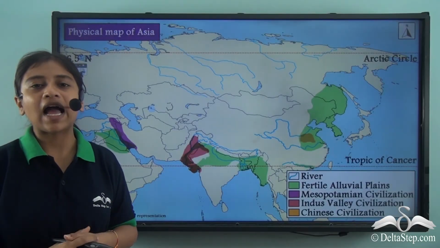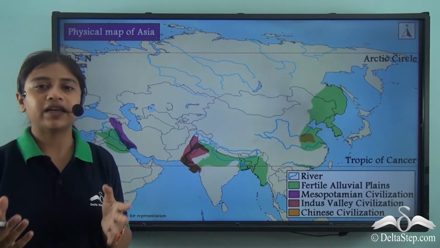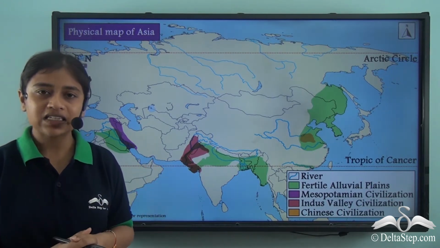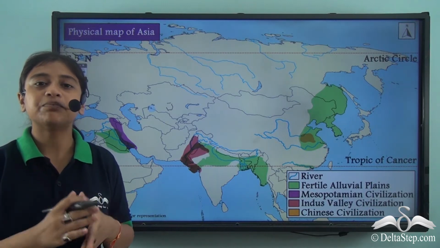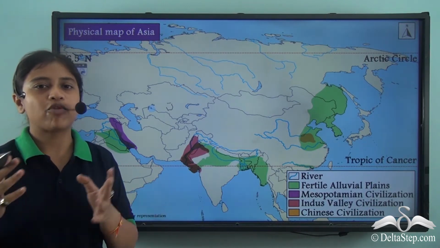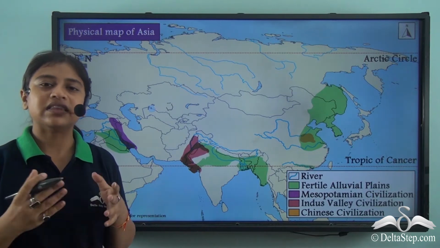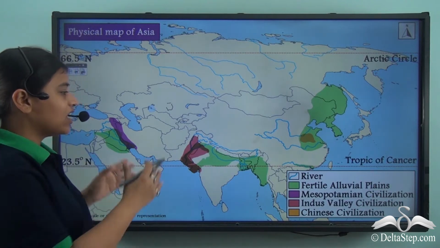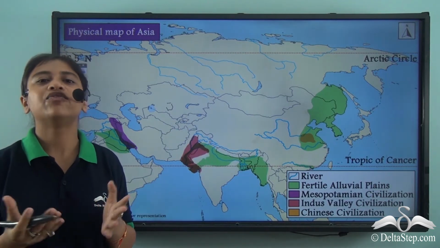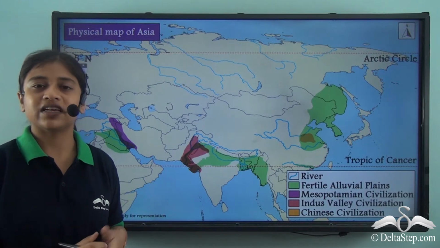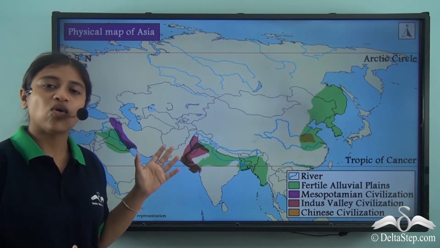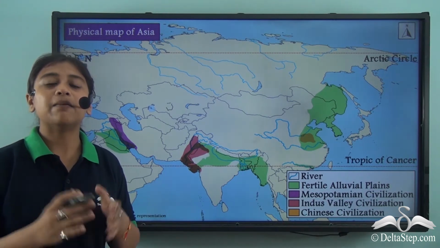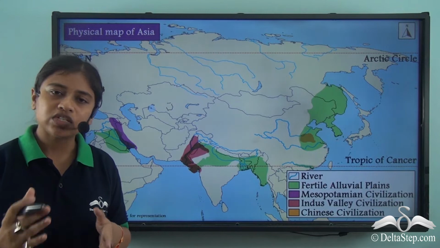Now what do we mean by alluvial plains? Well, alluvial plains refers to those flat or undulated surfaces of land that have been formed due to the deposition of sediments that are brought down by rivers. So these are called alluvial plains. So even in Asia, we have a large extent of fertile alluvial plains, which were the main reason for the establishment or the flourishment of these old civilizations. Now, fertile alluvial plains are a major physical division of the continent of Asia.